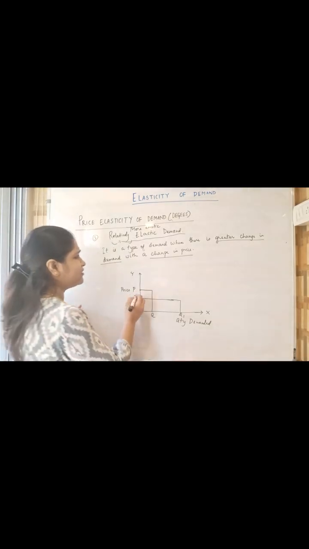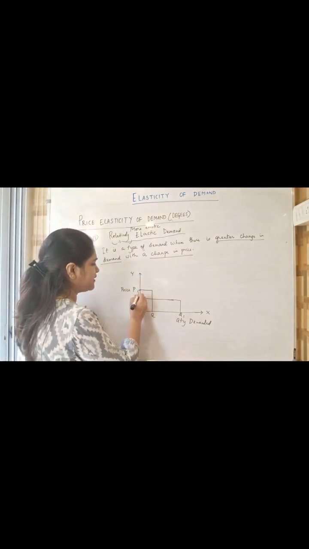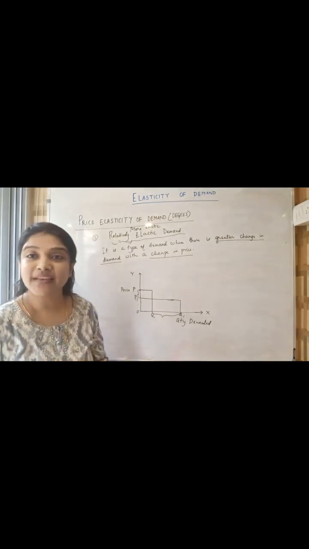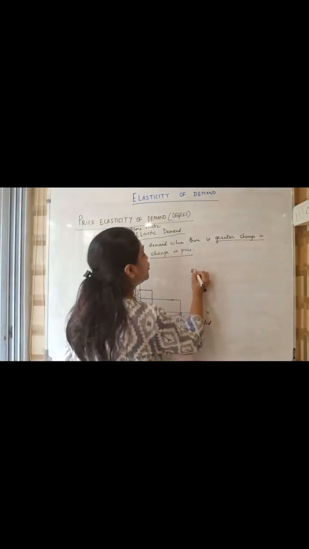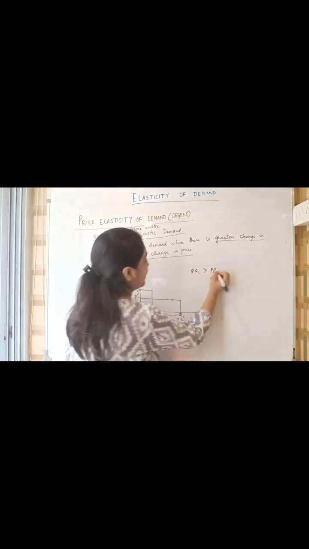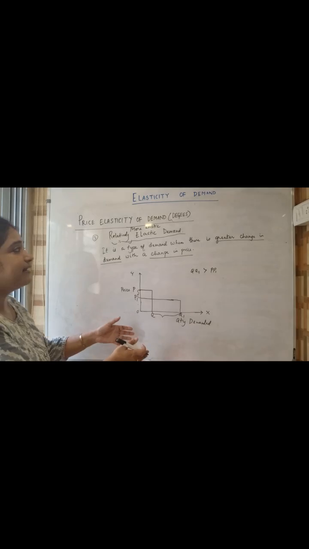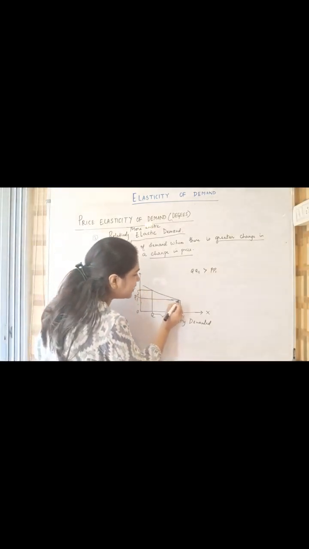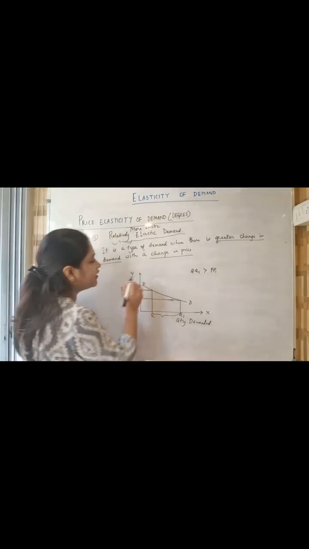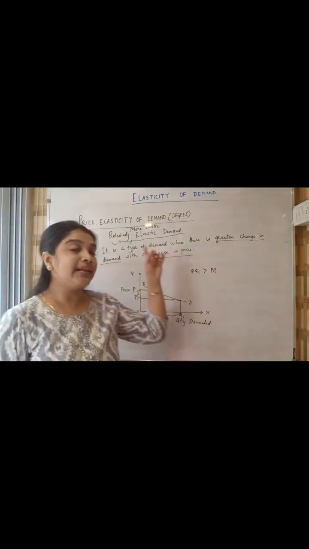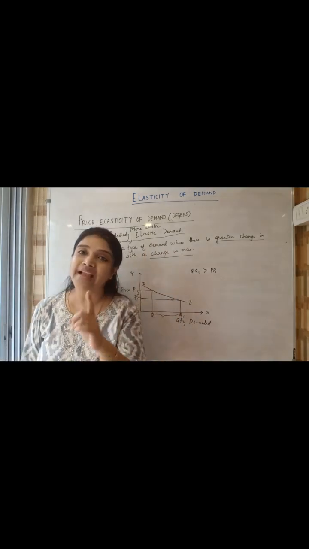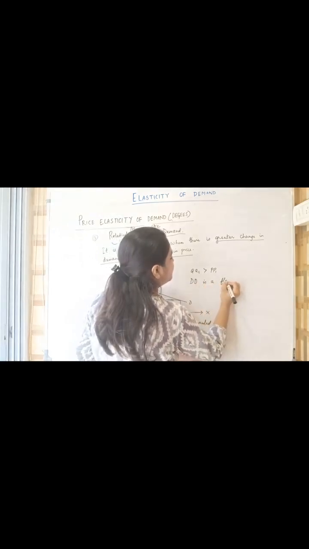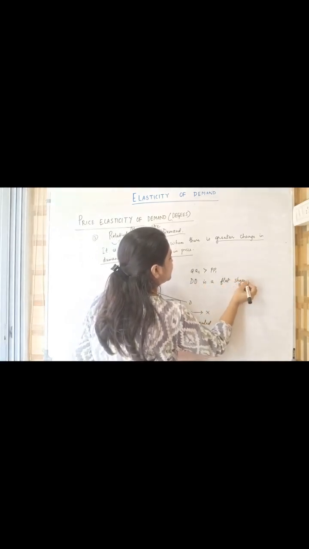But what is the change in price? Change in price is PP1 and the change in quantity demanded is QQ1. Which one do you think is greater? Definitely QQ1 is greater than PP1, because the change in quantity demanded has to be greater than the change in price. So what shape of demand curve will it be? It will be a flat demand curve. The demand curve in relatively elastic demand will always be flat in shape. DD is a flat-shaped demand curve.